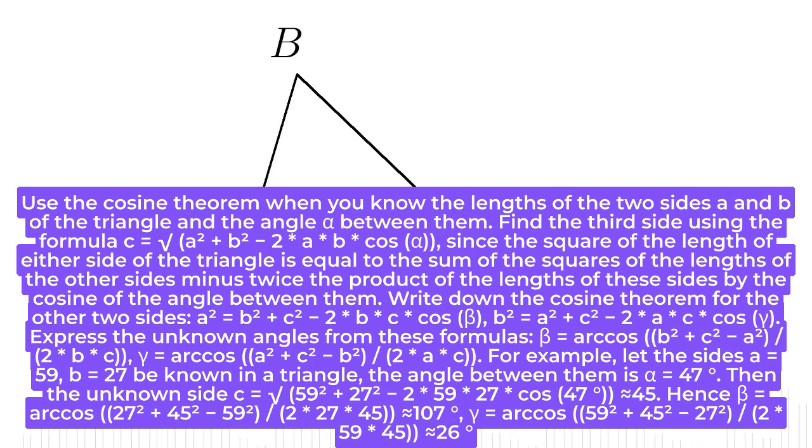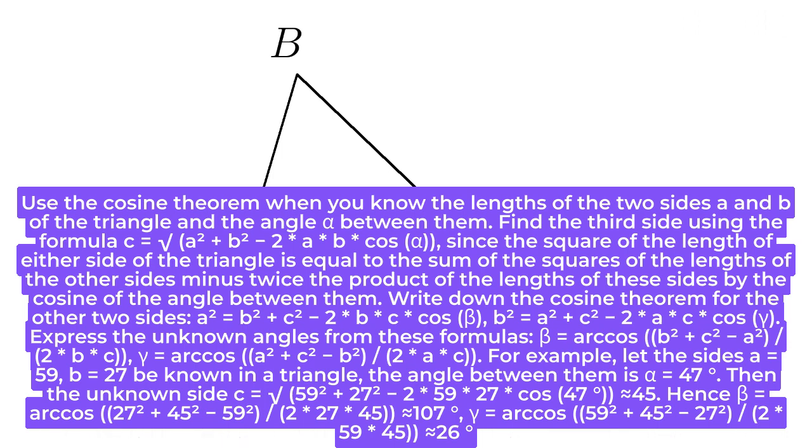Write down the cosine theorem for the other two sides. B squared equals A squared plus C squared minus 2 * A * C * cos beta. A squared equals B squared plus C squared minus 2 * B * C * cos gamma. Express the unknown angles from these formulas. Beta equals arc cos of (A squared plus C squared minus B squared) / (2 * A * C). Gamma equals arc cos of (A squared plus B squared minus C squared) / (2 * A * B).